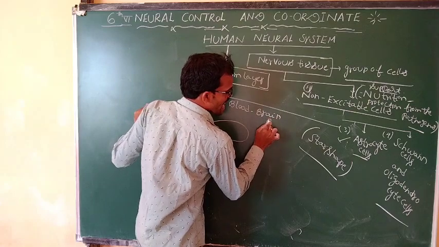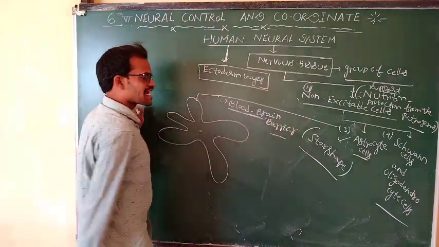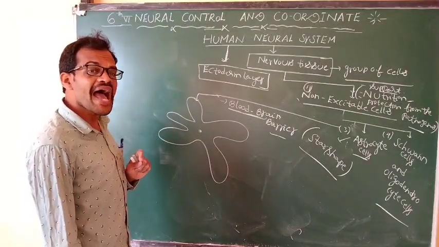Blood-brain barrier. What is the meaning of blood-brain barrier?